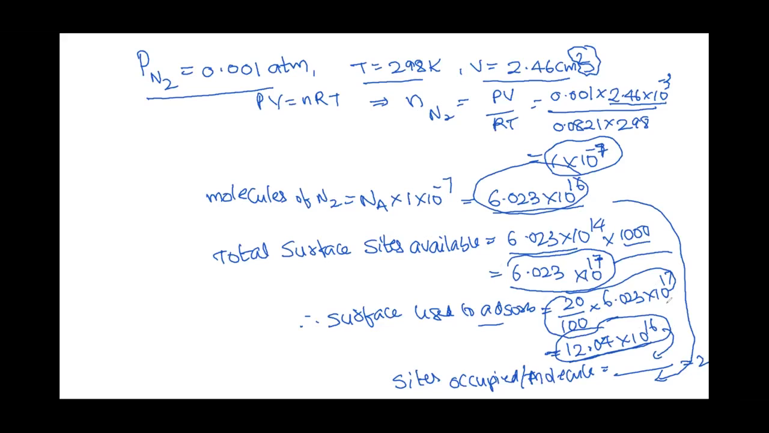So divide this by this. Suppose this is the surface, 1, 2, 3, 4, 5, 6, 7, 8. These two sites are occupied by the nitrogen; each nitrogen occupies two sites. So the answer to this question is 2. Note this down, similar types of questions you will find in many books.